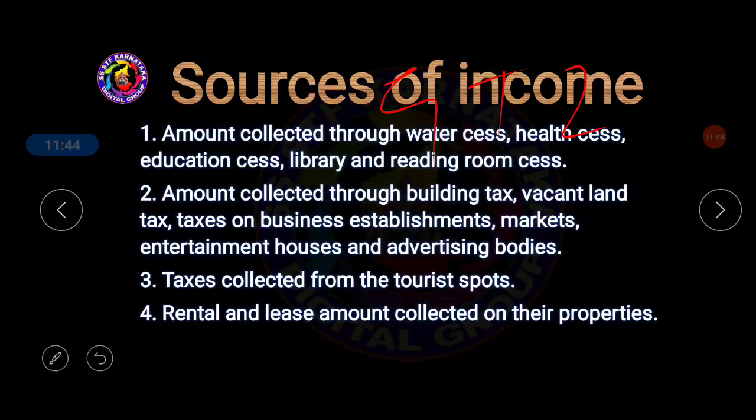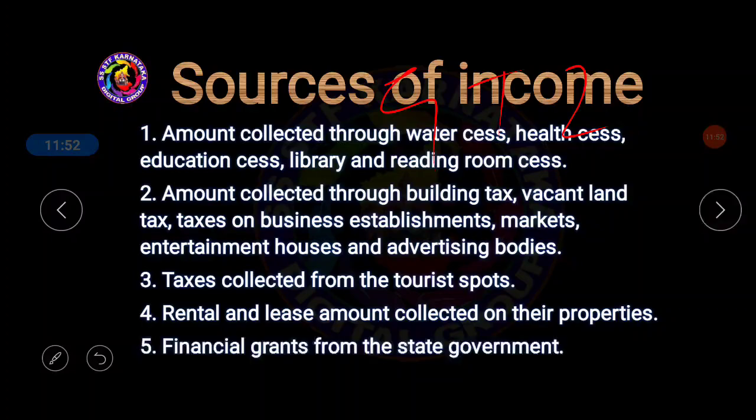Next, the rental and lease amount collected on their properties. Their property means the property of the Grama Panchayat, Taluk Panchayat and Jilla Panchayat. And the financial grants given by the central government and state government. Every year a fixed amount of money is given to the local self-government for the benefit of all the people living there, so these grants will also be made available.